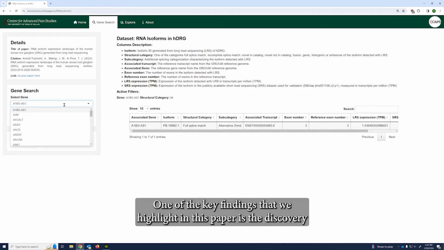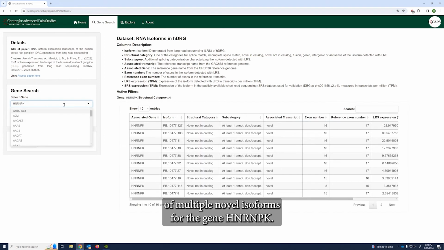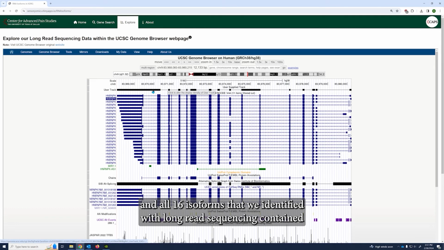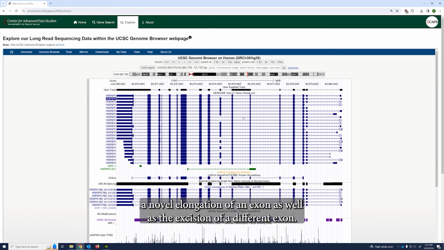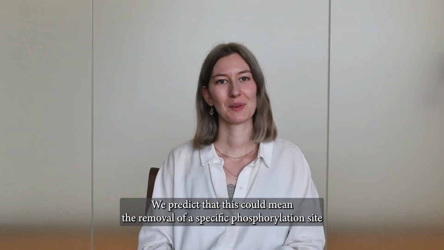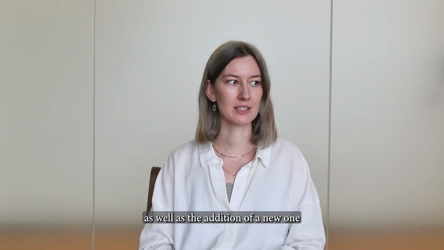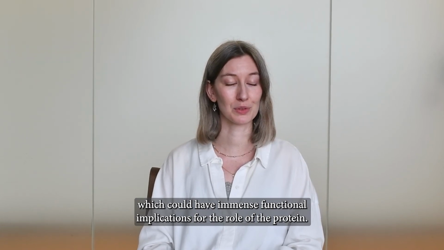One of the key findings that we highlight in this paper is the discovery of multiple novel isoforms for the gene HNRNPK. HNRNPK encodes an RNA binding protein, and all 16 isoforms that we identified with long-read sequencing contained a novel elongation of an exon, as well as the excision of a different exon. We predict that this could mean the removal of a specific phosphorylation site, as well as the addition of a new one, which could have immense functional implications for the role of the protein.